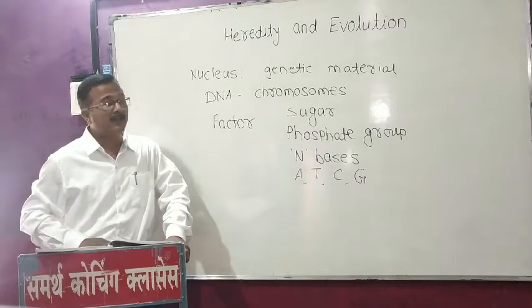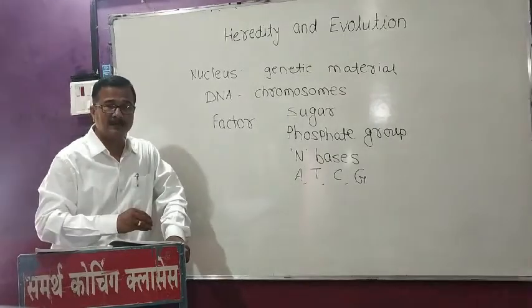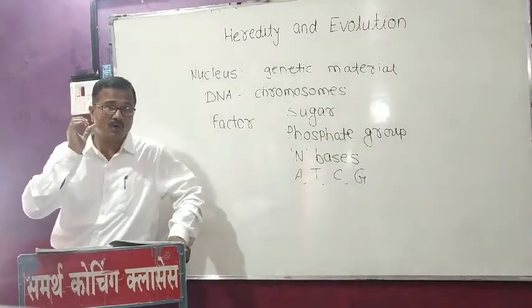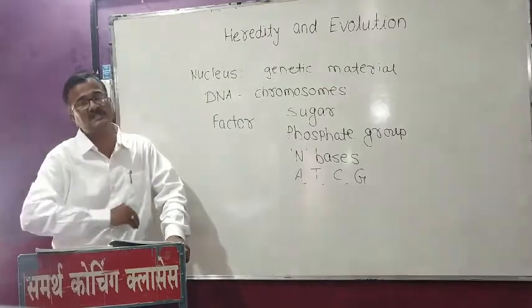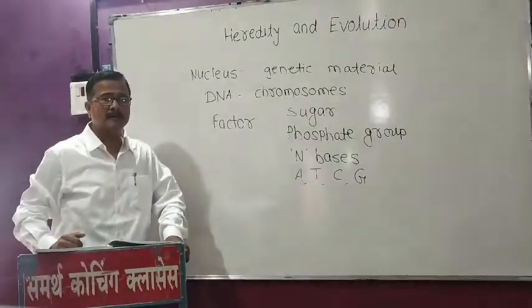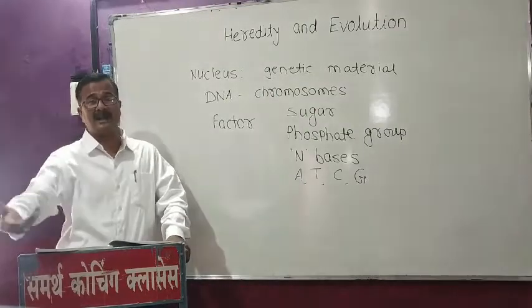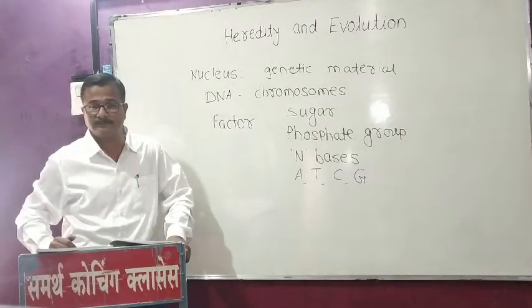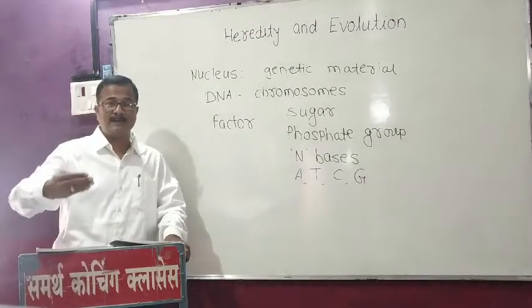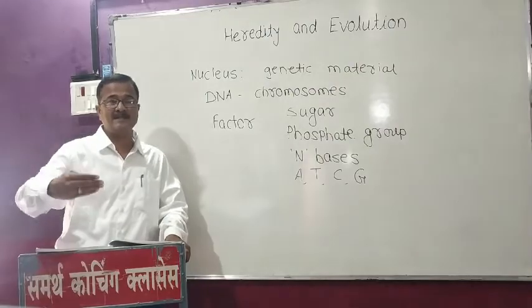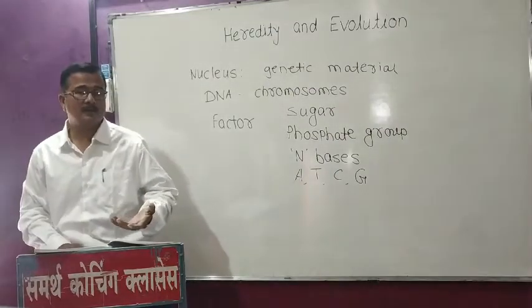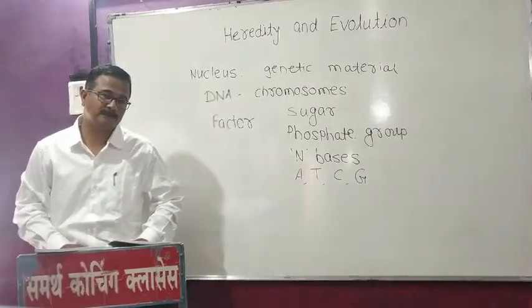So here heredity plays a very important role, and also in industrial processes where microbes are used. For example, in the production of vitamins and antibiotics, where microbes are used. We can take the example of the industrial production of insulin, which is related with these microbes.